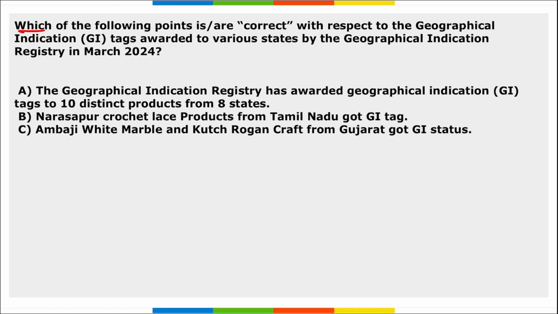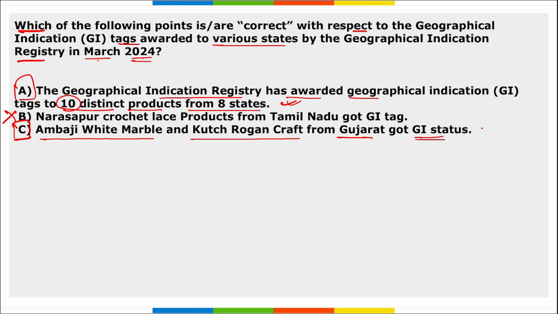Next is, which of the following points are correct with respect to the GI tags awarded to various states by the GI registry in March 2024? If we look at the options, all three are not right. Only option A and option C are right. B is wrong here. A is saying the Geographical Indication Registry awarded the GI tag to 10 distinct products from each state, absolutely right. C is saying Ambaji white marble and Kutch Rogan craft from Gujarat got the GI status, absolutely right. B is saying that Narasapur crochet lace products from Tamil Nadu got the GI tag.